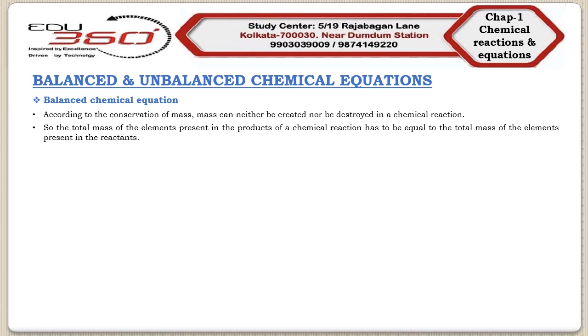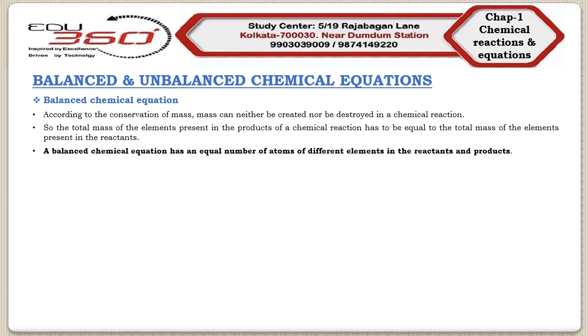So what is basically a balanced chemical equation? Remember, a balanced chemical equation is that equation which will always have an equal number of atoms of different elements in the reactants and products. So in other words, we can say that a balanced equation will always have an equal number of atoms of different elements on both sides of the equation. So we need an example.